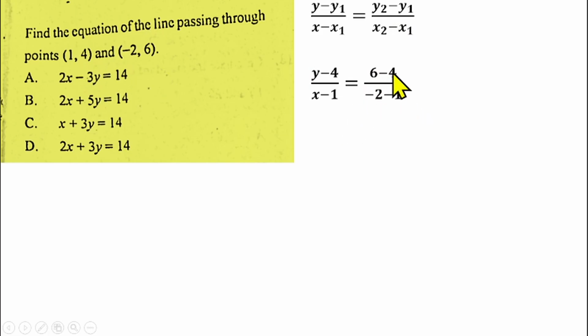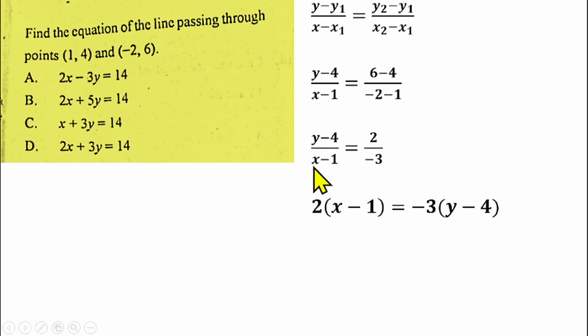From there, you can simplify the left hand side and the right hand side. 6 minus 4 is 2, minus 2 minus 1 is minus 3. So you'll be having y minus 4 over x minus 1 equals 2 over minus 3. From there, you can now cross multiply. So 2 will multiply x minus 1, and the minus 3 will multiply y minus 4. Expand the bracket, you'll be having 2x minus 2 equals minus 3y plus 12.